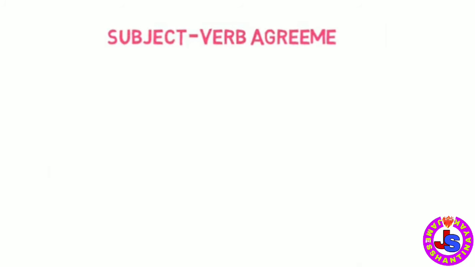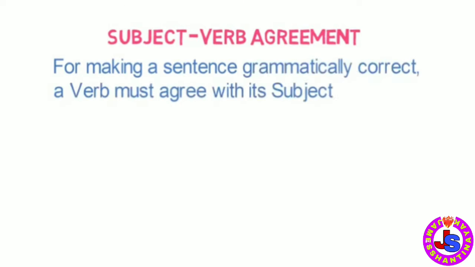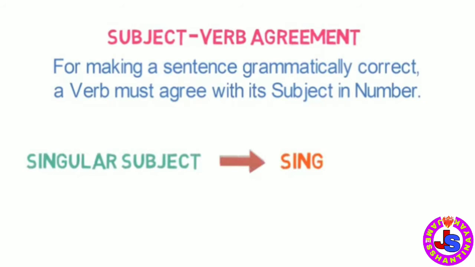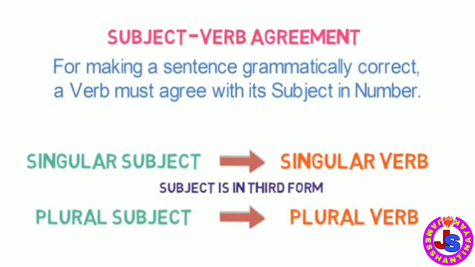In the same way, in case of subject-verb agreement, for making a sentence grammatically correct, a verb must agree with its subject in number. That is to say, in any sentence, a singular subject must have a singular verb and a plural subject must have a plural verb. Please note, these statements hold true only when the subject is in third person.